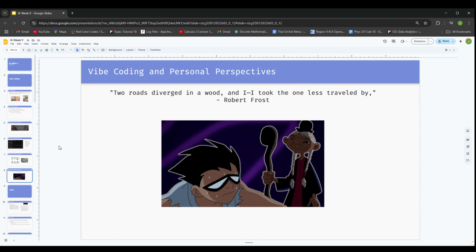Two roads diverge in the wood, and I took the one less traveled by. I'm pretty sure everyone heard this quote by Robert Frost, but I like this quote because everyone is probably vibe coding today, right? But the road that's less traveled by is actually coding it yourself and spending time understanding what the code does, making sure you're building quality over quantity.